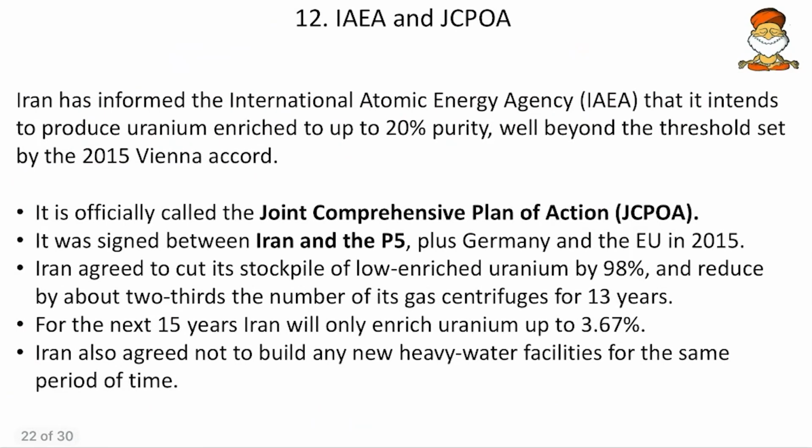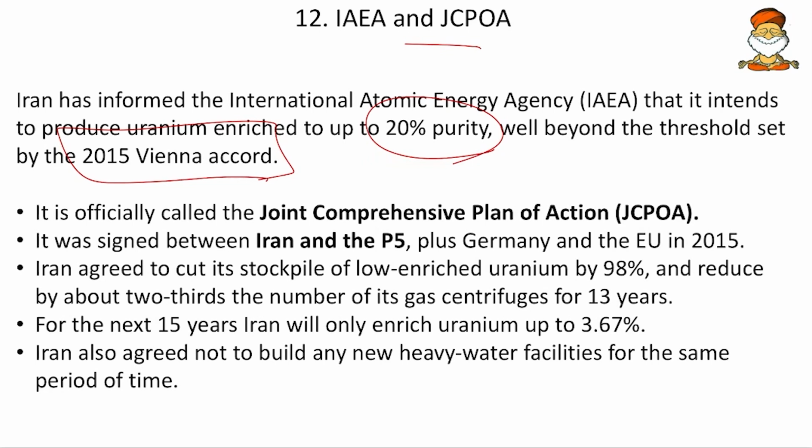And then the IAEA and JCPOA. So here we first see the context. Iran has informed the International Atomic Energy Agency that it intends to produce uranium enriched up to 20% purity, well beyond the threshold set by the 2015 Vienna Accord. Okay, so Iran has rebelled now. It says that I am going to enrich more, so do whatever you want.